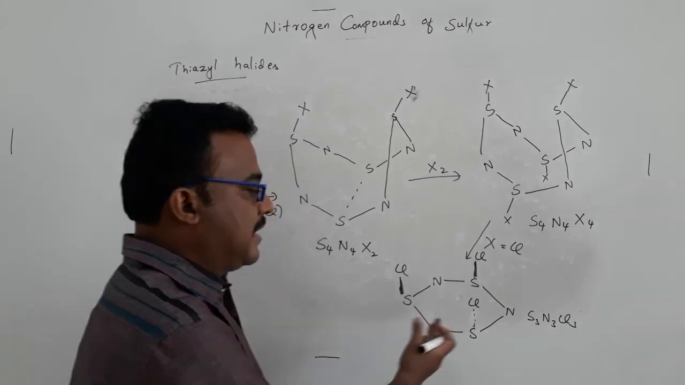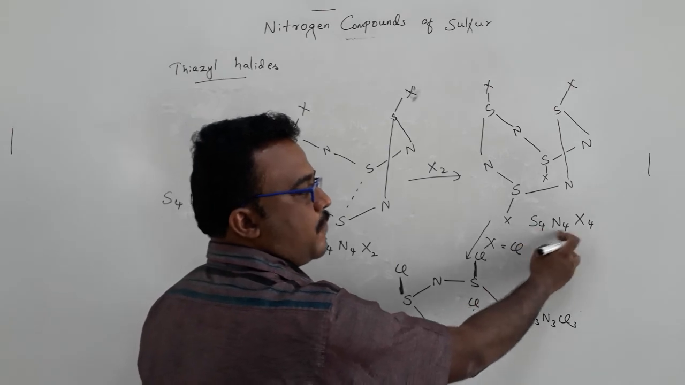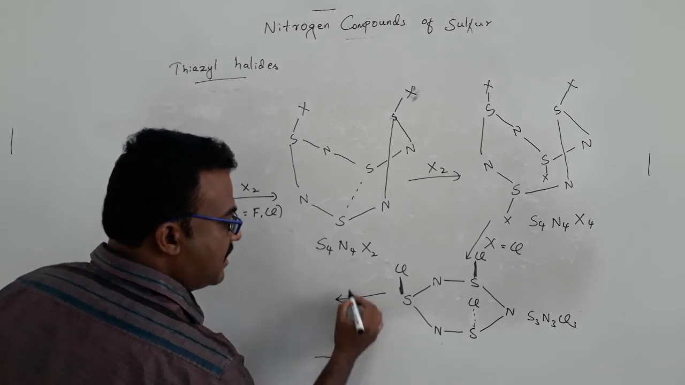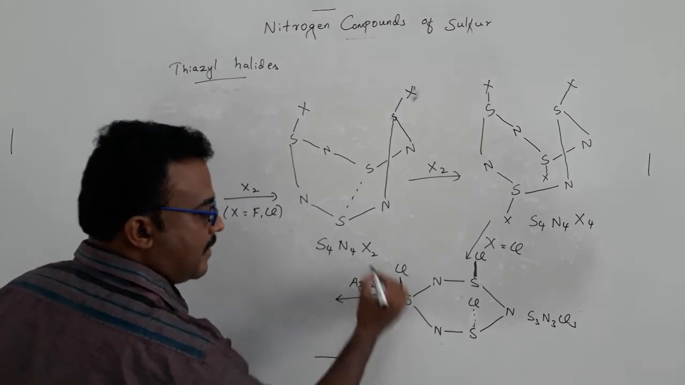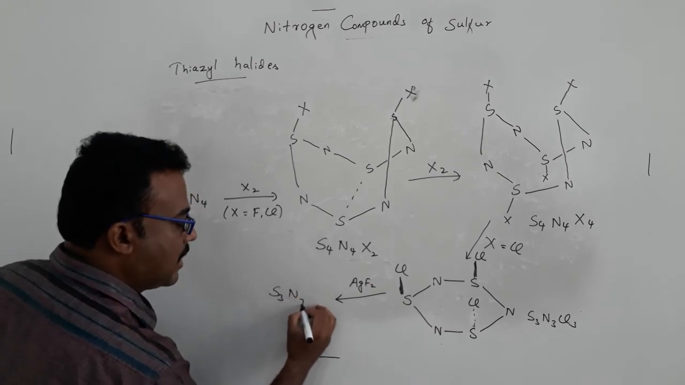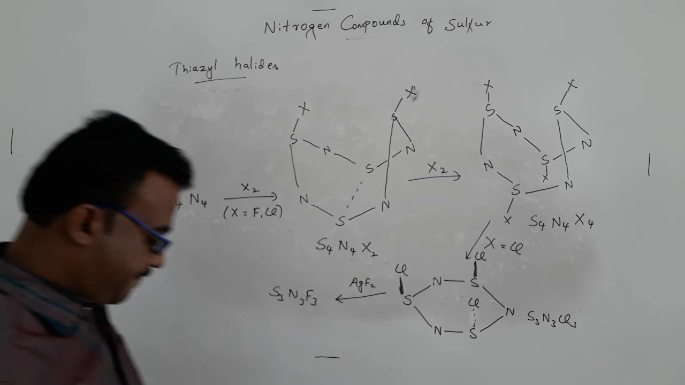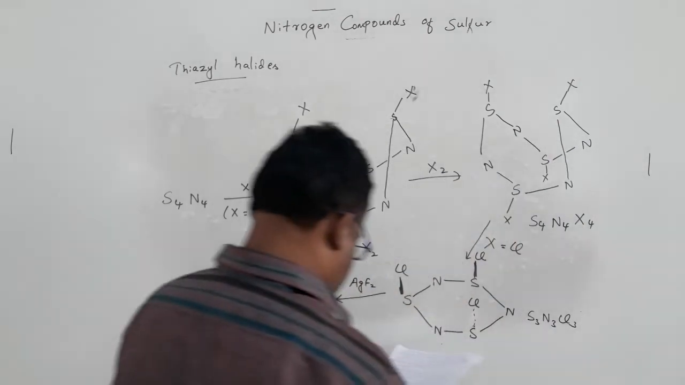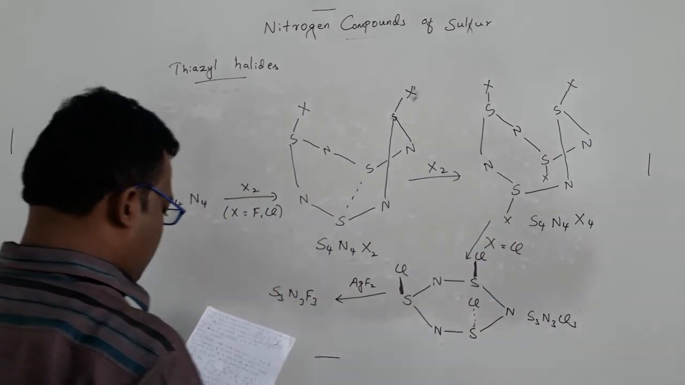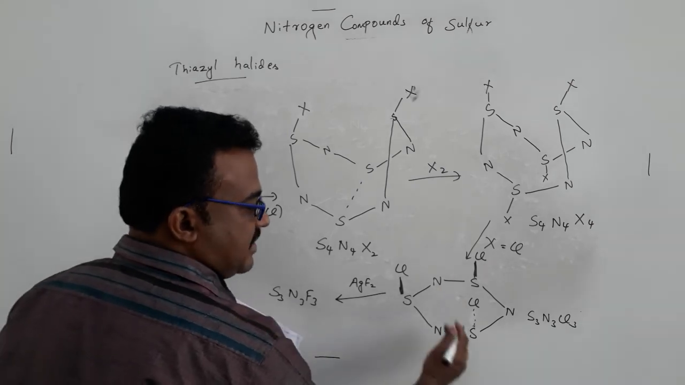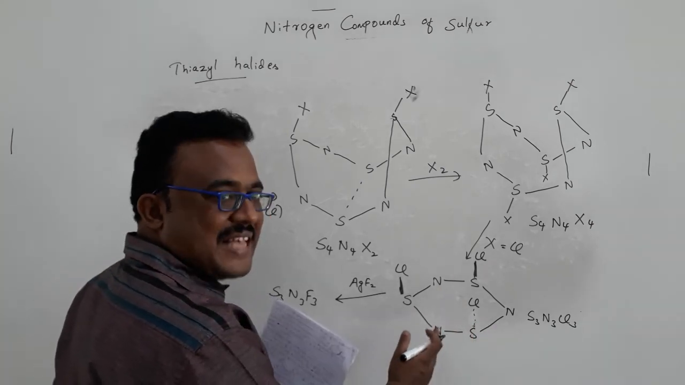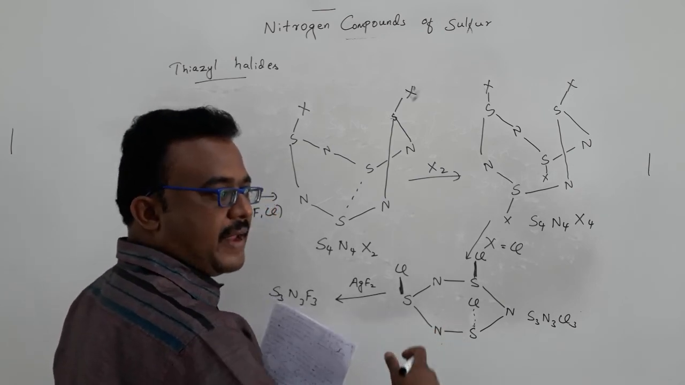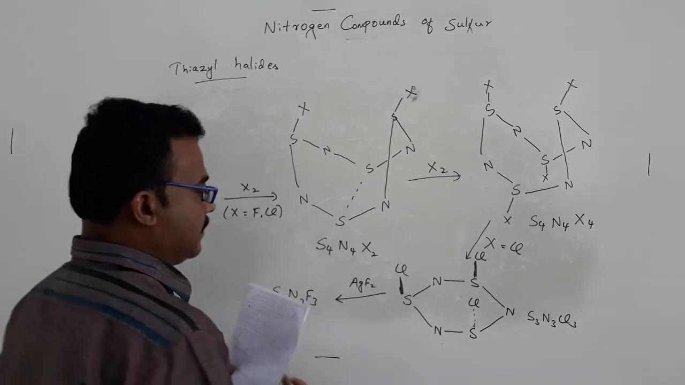Now what happens? We have synthesized S4N4F4 and also S3N3Cl3. It can be converted to the fluoride derivative by reacting with silver difluoride. If you react this with silver difluoride, you can get S3N3F3. The structure, if you take, is not perfectly planar, it is puckered, almost like a chair structure, between planar and puckered, of a 6-membered ring.